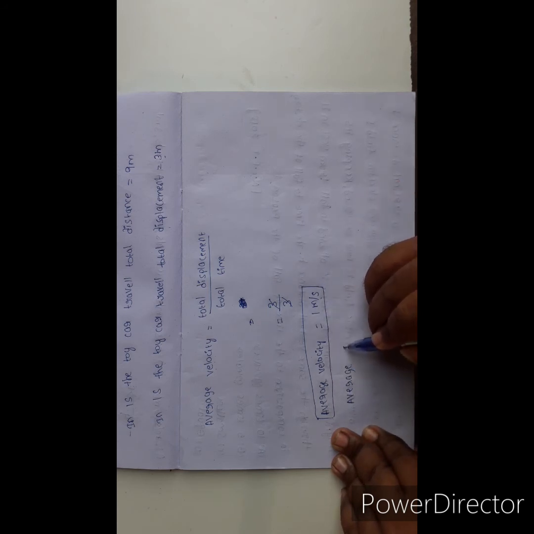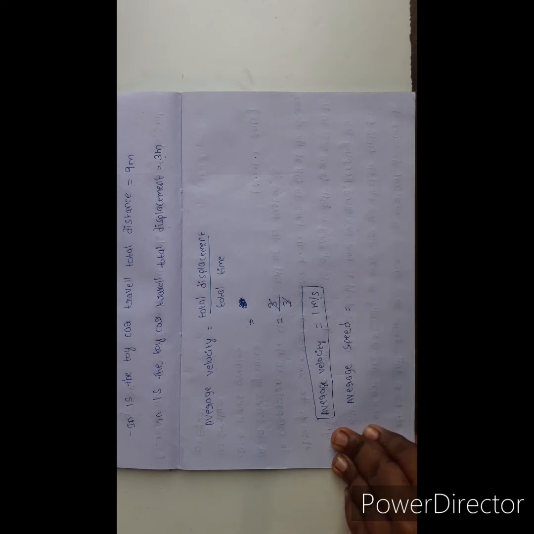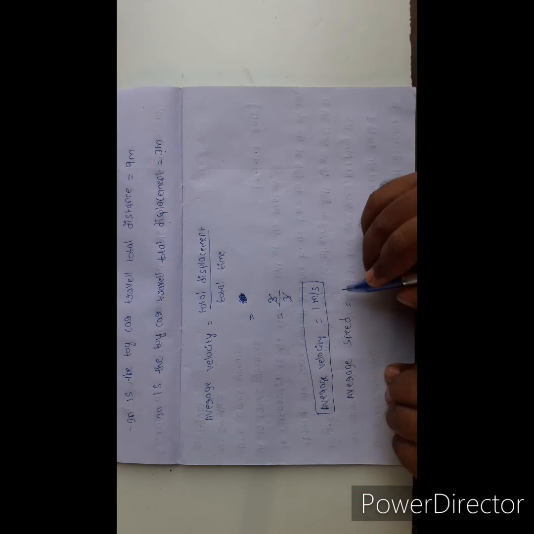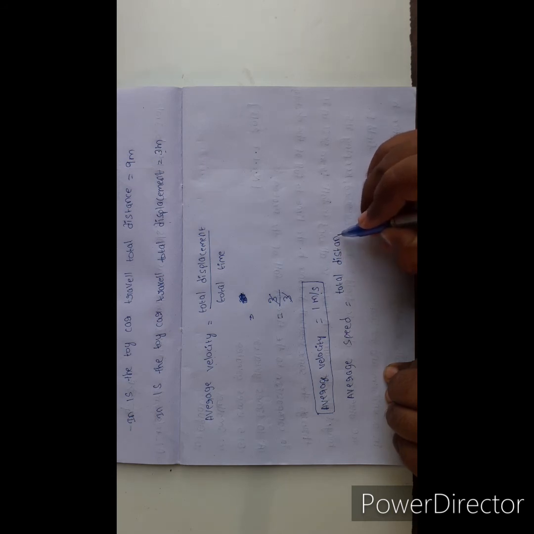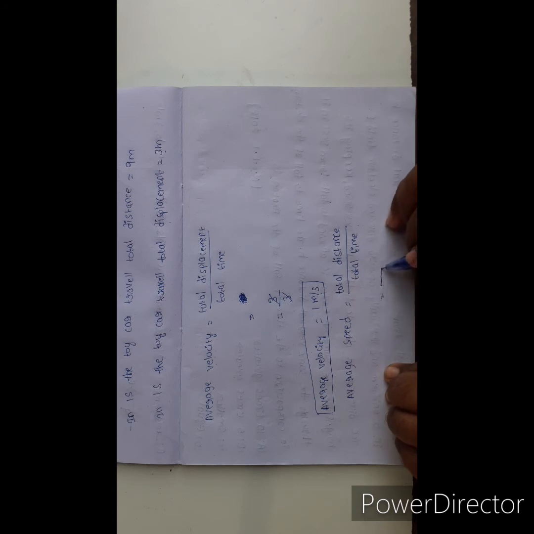Next I am going to find the average speed. The average speed formula is total distance by total time. In 3 seconds, how much distance does the toy car travel? 9 meter.